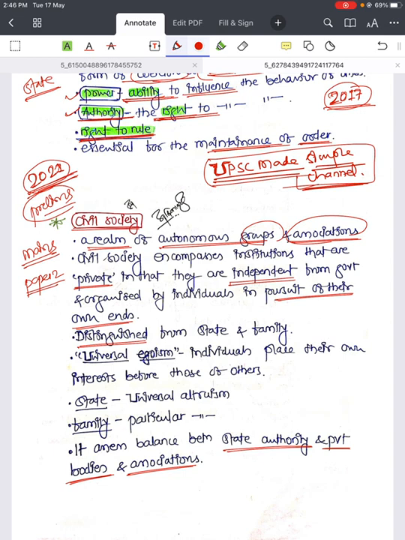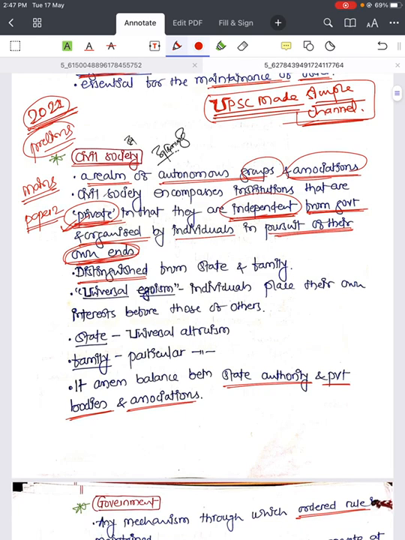Civil society encompasses institutions that are private, in that they are independent from the government. This is a very important keyword. They are organized by individuals in pursuit of their own ends. So the keywords are: private, independent from government, and in pursuit of their own ends. They are distinguished from the state and family. It is beyond family, and separate from the state.